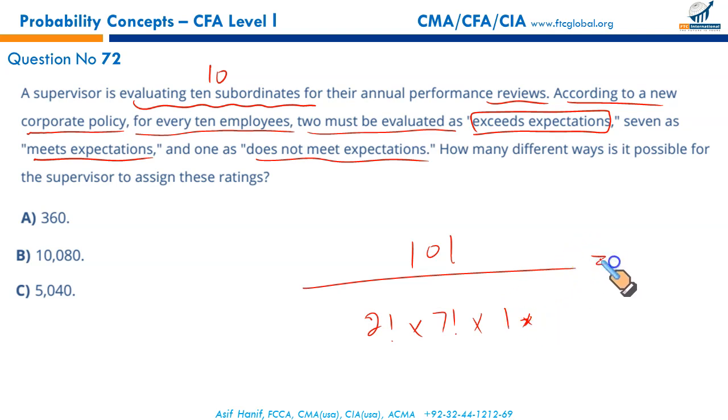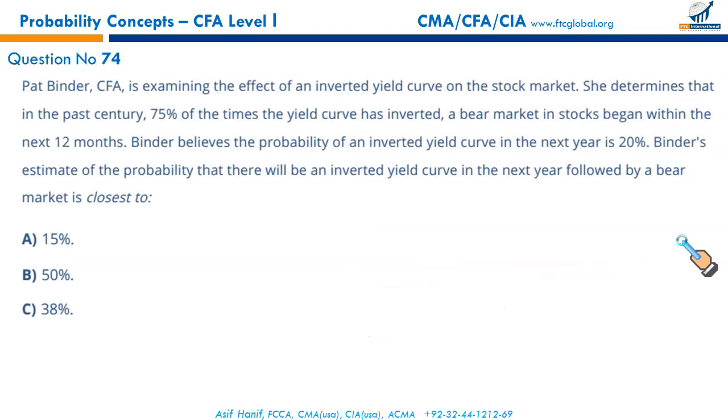If you just simplify all this, 10 factorial upon 2 factorial into 7 factorial, it will give you 360 total labels, or you can say 360 total arrangements. So that will give you A to be the correct option. These are 360 ways that are possible for the supervisor to arrange people. Next, 74.